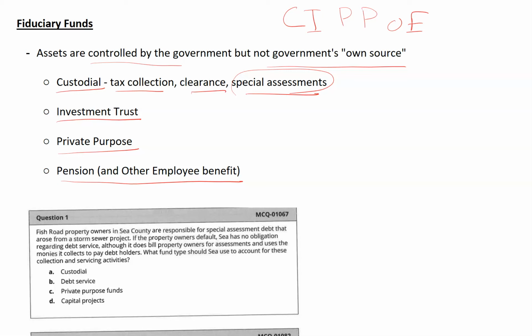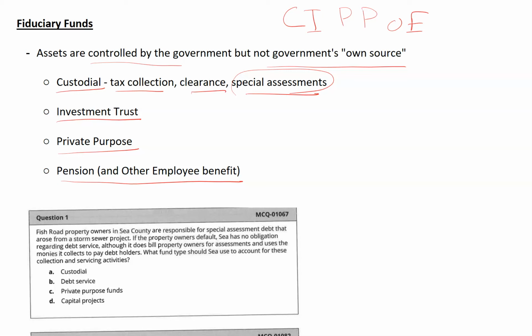This is called the private purpose trust. The last category is very common: pension and other employee benefit trusts. This is a trust fund that the government can sponsor, covering defined benefit and defined contribution plans and other employee benefit plans such as post-retirement healthcare benefits. So these are the four major categories of the fiduciary fund.